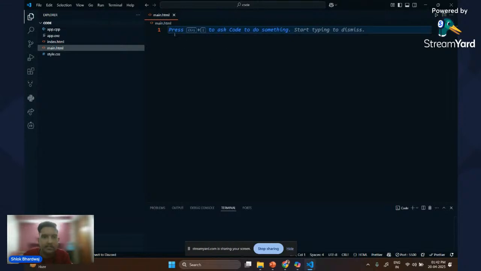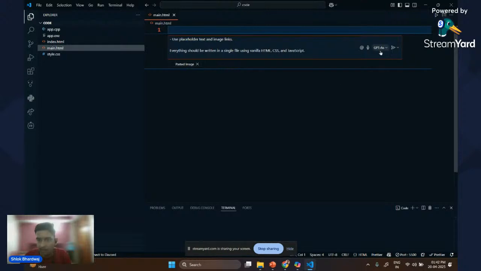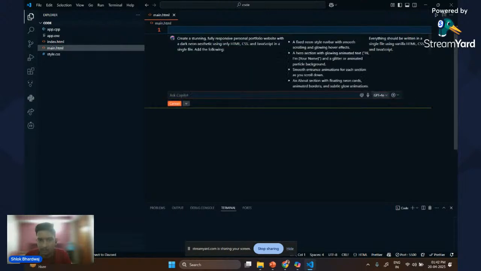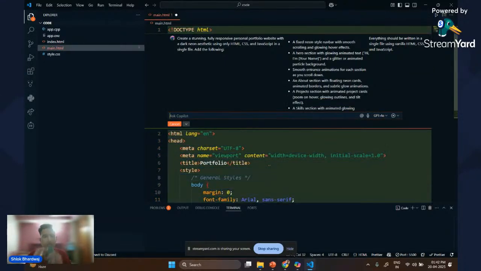And here you can see it says press Ctrl plus I to ask code to do something. So we can directly ask Copilot to create the code. If I'll do Ctrl plus I and copy paste the prompt and ask GPT-4o to create the code, it will take some time, but it will give us a good boilerplate code to start with.